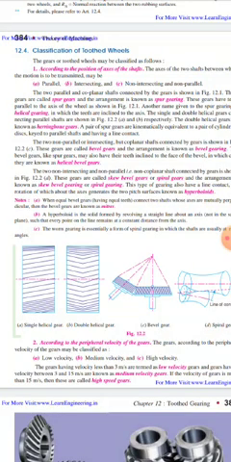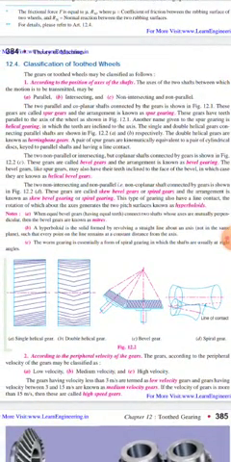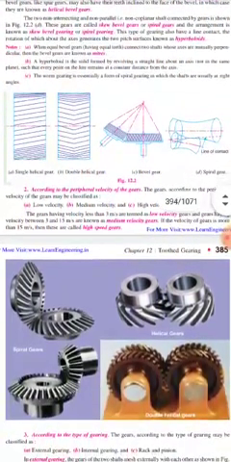But there is some difference between spur gear and helical gear. Let's see. In spur gear, the teeth are parallel to the axis of the wheel.